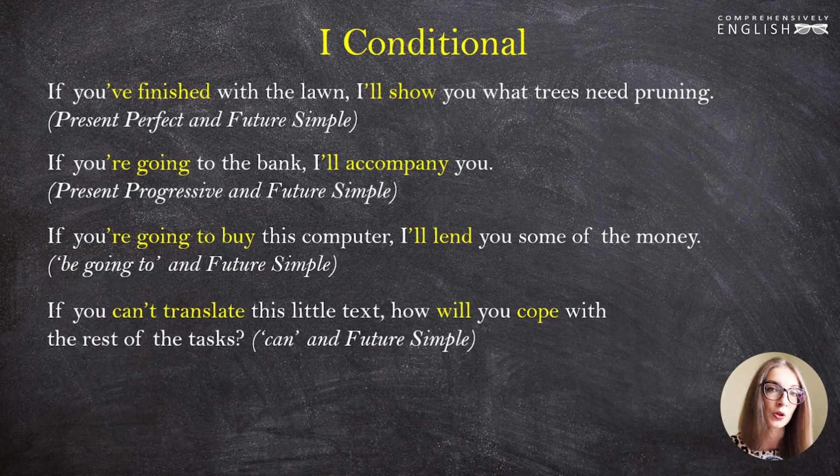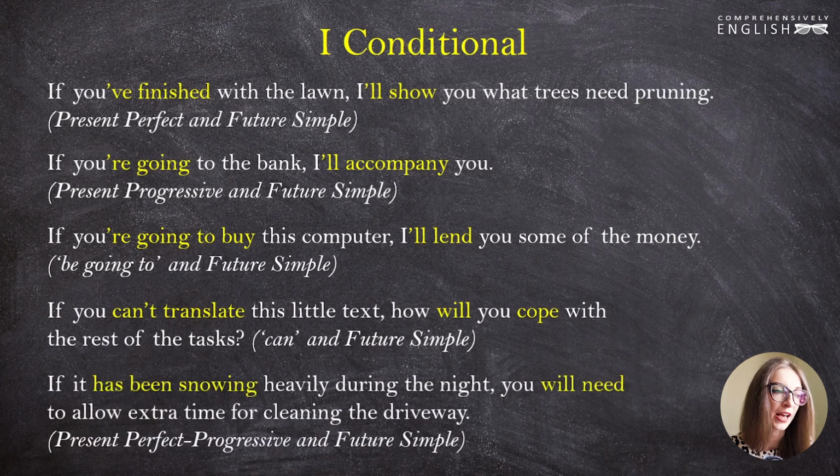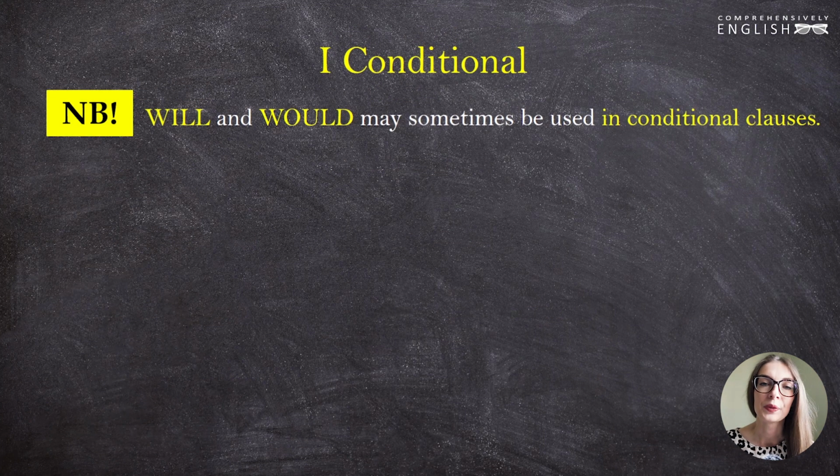You can absolutely use modal verbs in the subordinate clauses here, as long as they belong to the present. If it has been snowing heavily during the night, you will need to allow extra time for cleaning the driveway. So the present perfect progressive is used in the subordinate clause and the future simple is used in the main clause. Now, though we know that we cannot use any future tenses in the conditional clauses and in the adverbial clauses of time, still will and would can be used in conditional subordinate clauses in several cases.